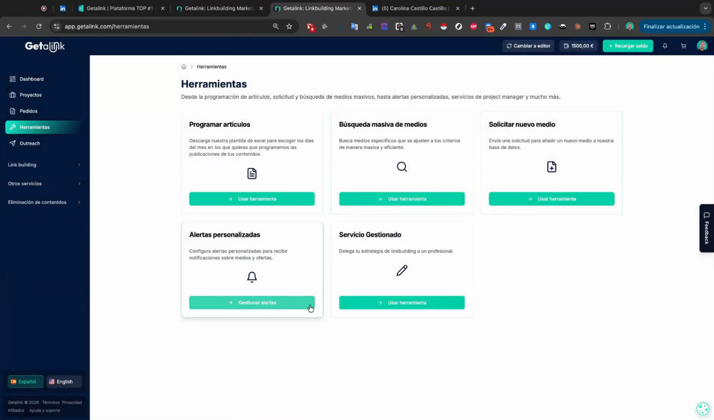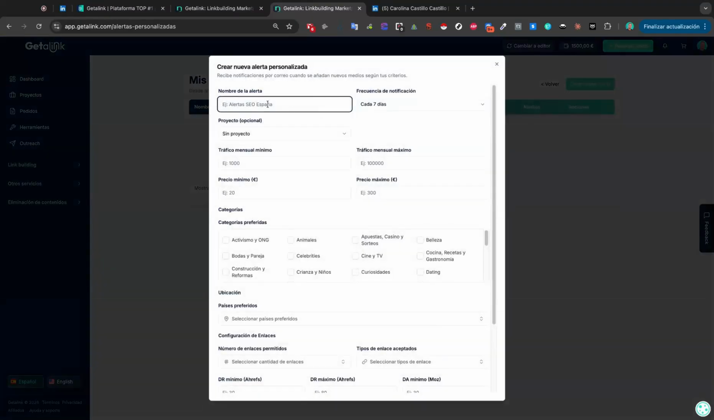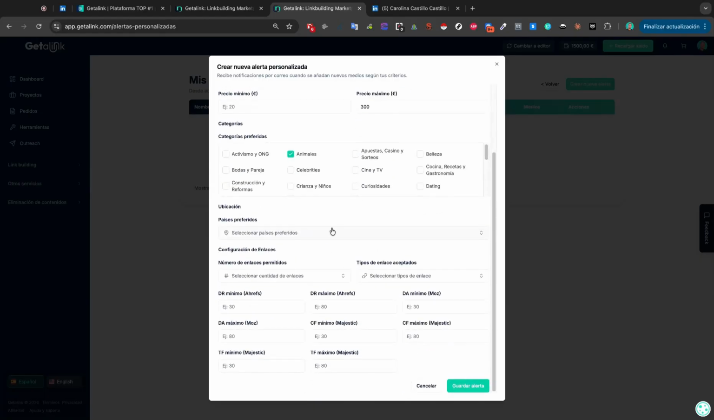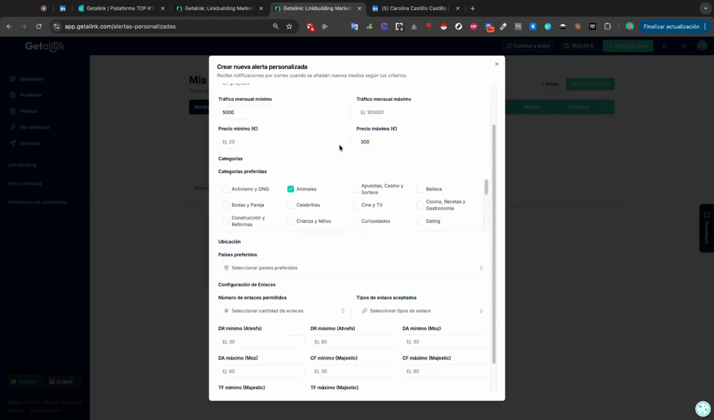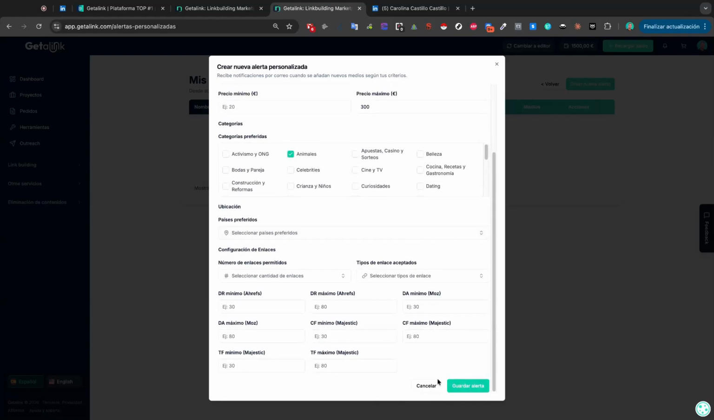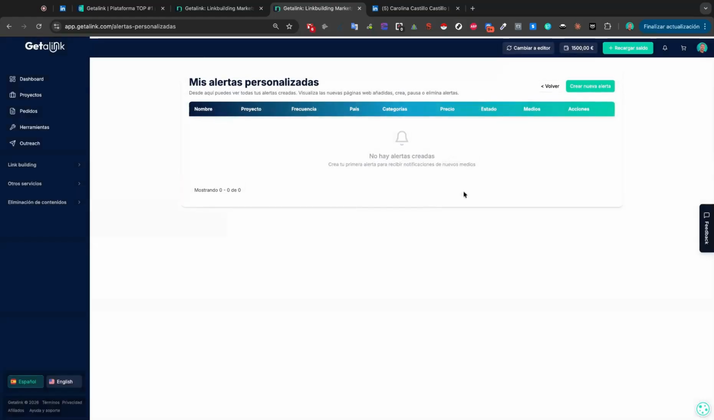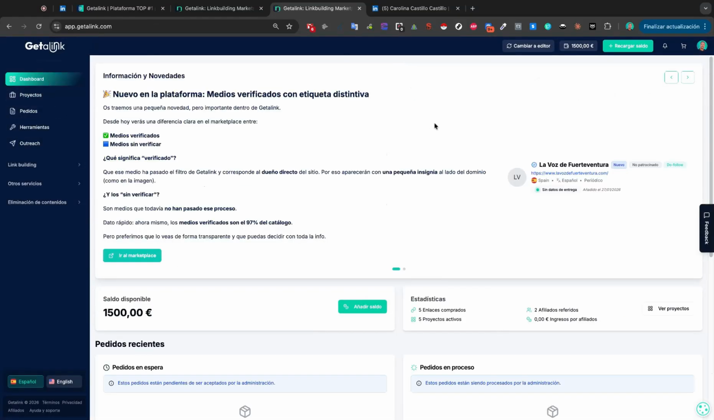Custom alerts, in case you want to create an alert for, look, hey, I'm interested in a media outlet about animals with a minimum or maximum price of 300 euros and a minimum traffic of 5,000 visits. Well, notify me by email, okay? So when we add a media outlet that matches this set of parameters, okay? Well, we'd send you an email. So, basically this would be the whole onboarding and basic explanation, which ran a bit long, but anyway, that's all.